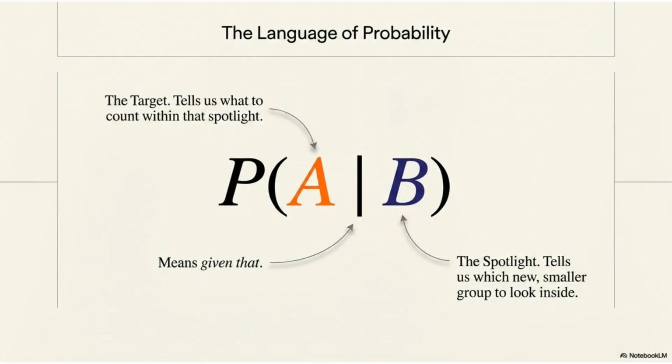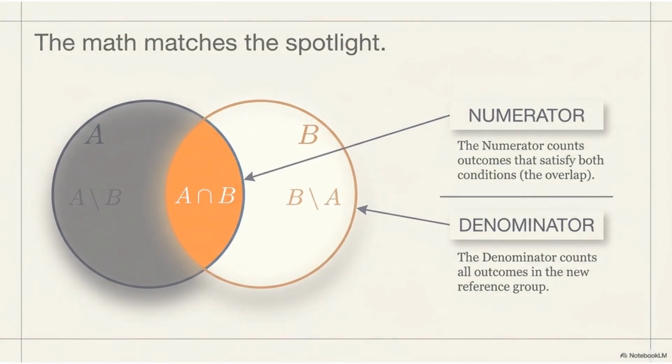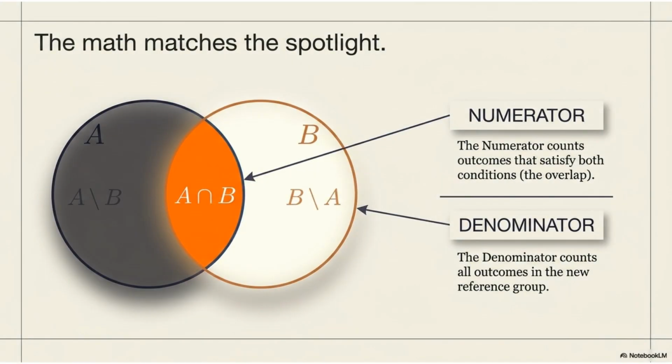We write it as P of A given B, where B is the spotlight that narrows our focus to a smaller group, and A is the target we are counting within that spotlight. The math perfectly matches the spotlight. The numerator counts the outcomes that satisfy both conditions, represented by the overlap in a Venn diagram, while the denominator counts every outcome within the new reference group.